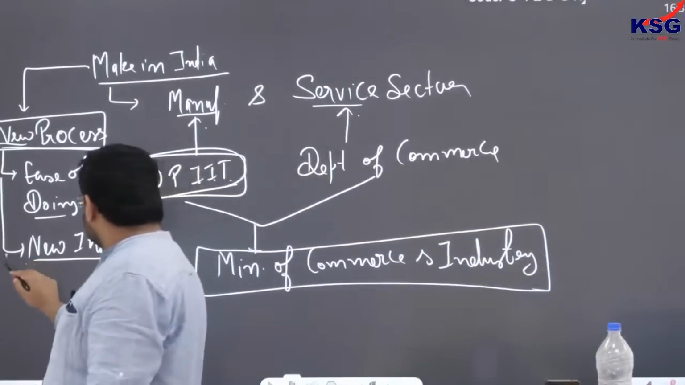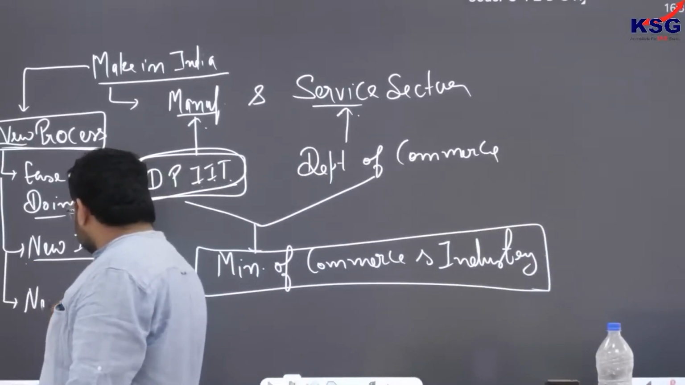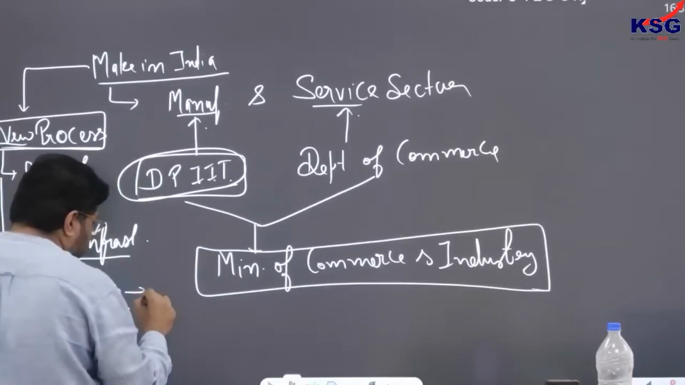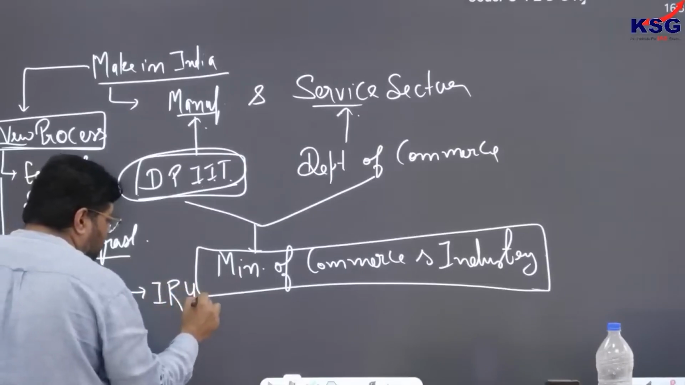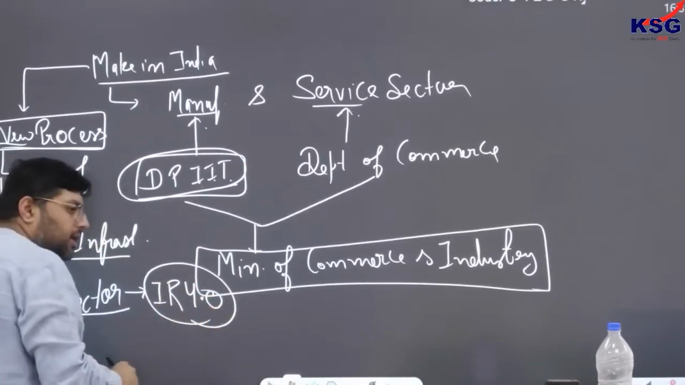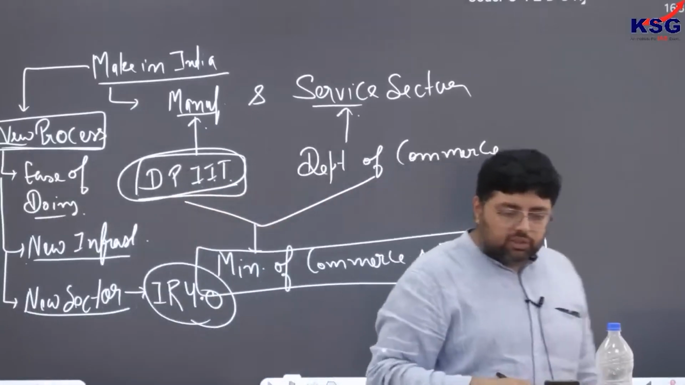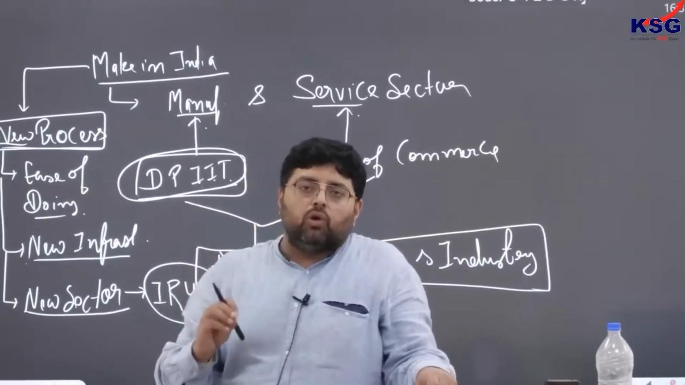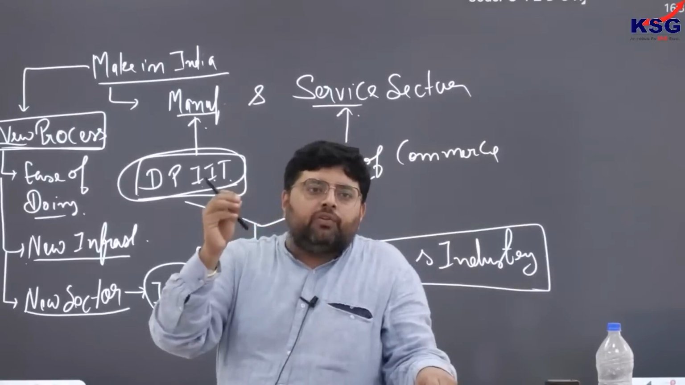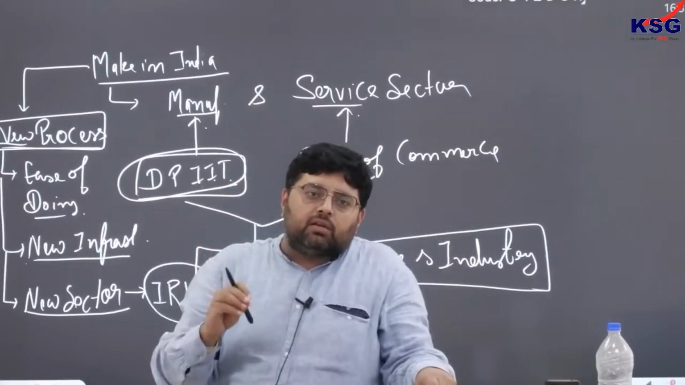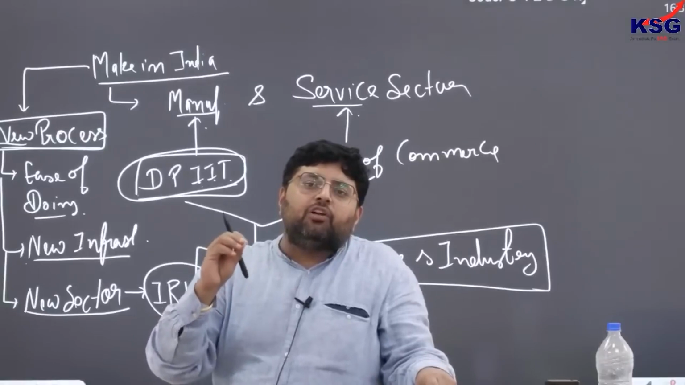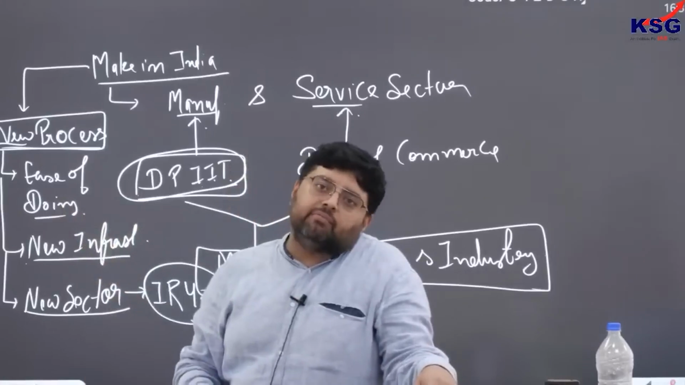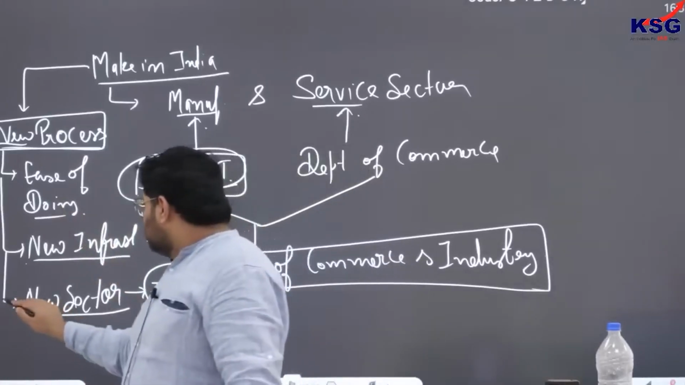Now next, new sectors. When you talk about new sectors, it means we are talking about Industrial Revolution 4.0. You know that there are 4 industrial revolutions, although a 5th one is also there. We are working on Industrial Revolution 4.0. Even the Prime Minister stated that we cannot miss Industrial Revolution 4.0. So this is the 3rd pillar in Make in India.